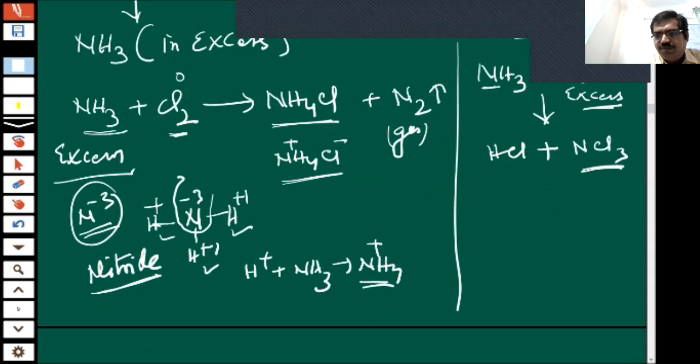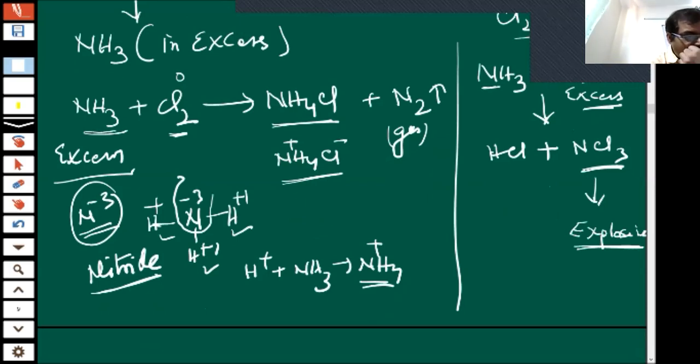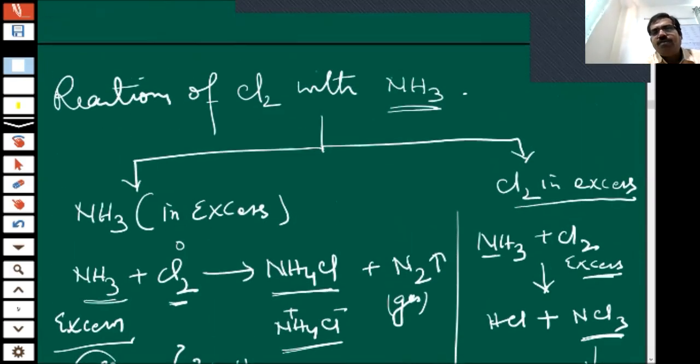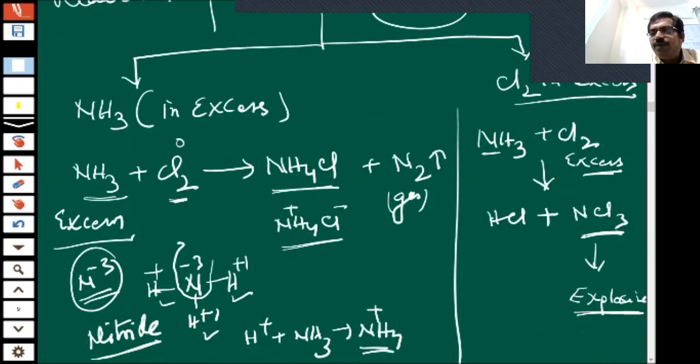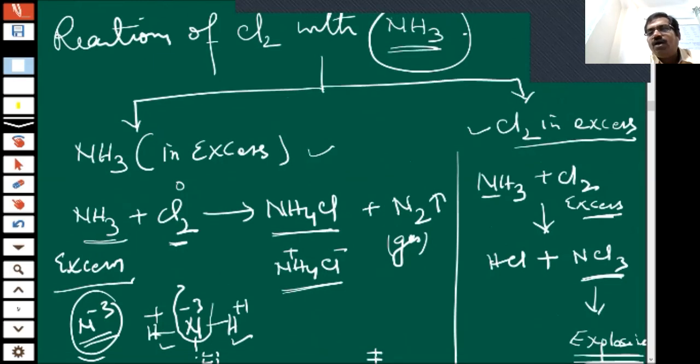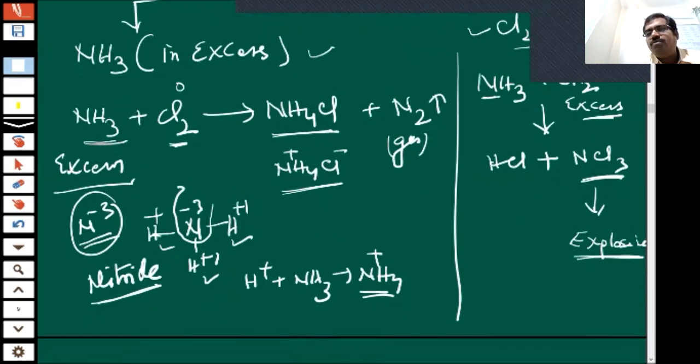Nitrogen trichloride. Okay, this is an explosive compound also, nitrogen trichloride. Is that clear? So this reaction is about ammonia. It depends upon the reagent which is in excess, and accordingly we have to solve the problem, children.